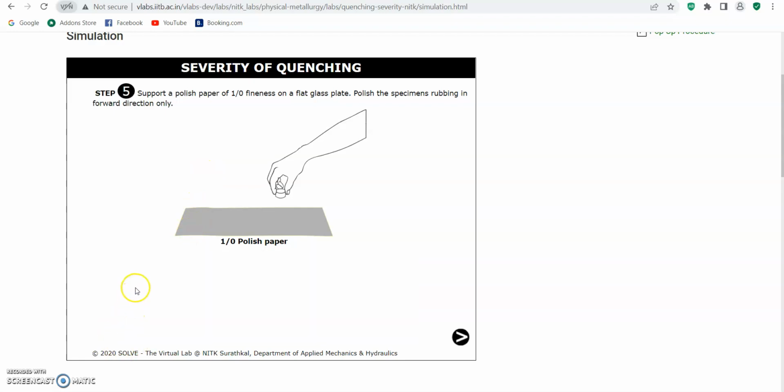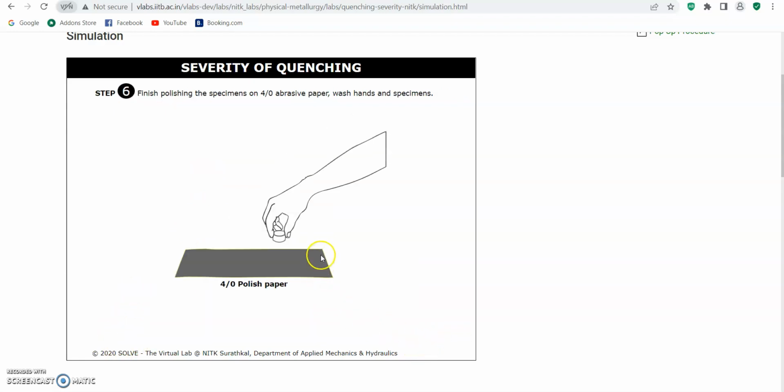Then finish the polishing of the specimen on 4/0 abrasive paper. You must wash your hands and the specimen. And click this, and they use the polish for us. Let's move to the next step.